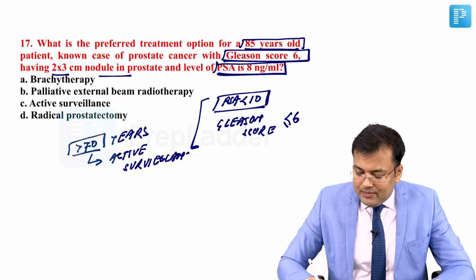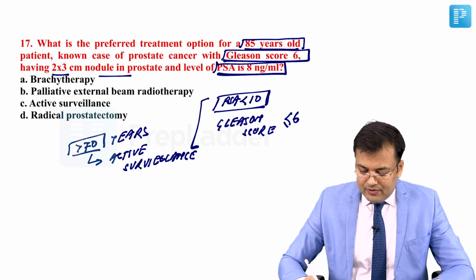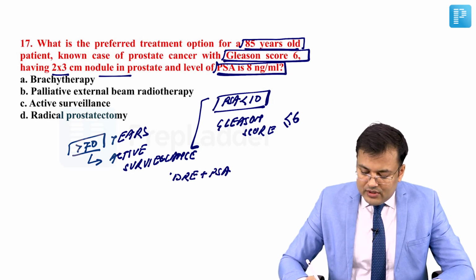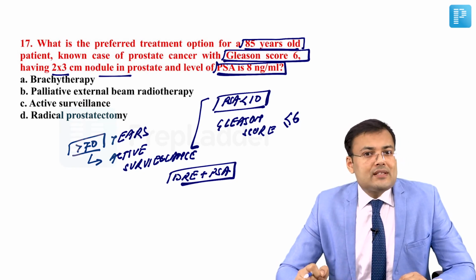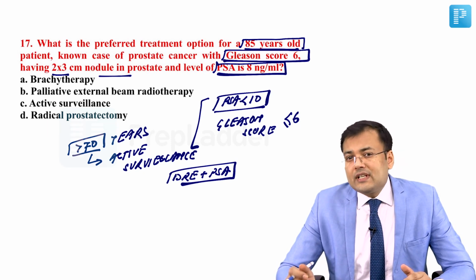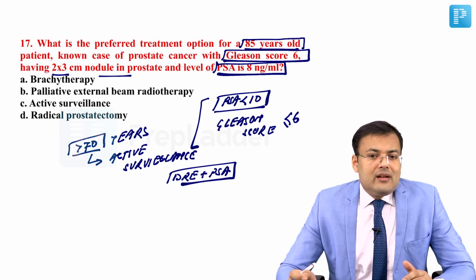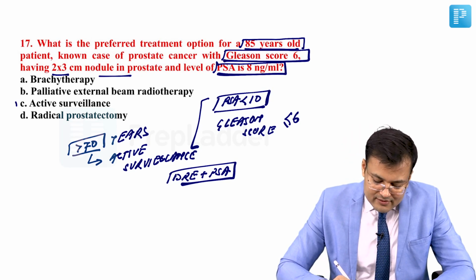Clear? And what is the meaning of active surveillance? Every 6 months, the patients come to you and we perform digital rectal examination plus PSA. So active surveillance is done with the help of DRE and PSA. Here, age 85, Gleason score 6, PSA 8, which means less than 10. So obviously we go for active surveillance.